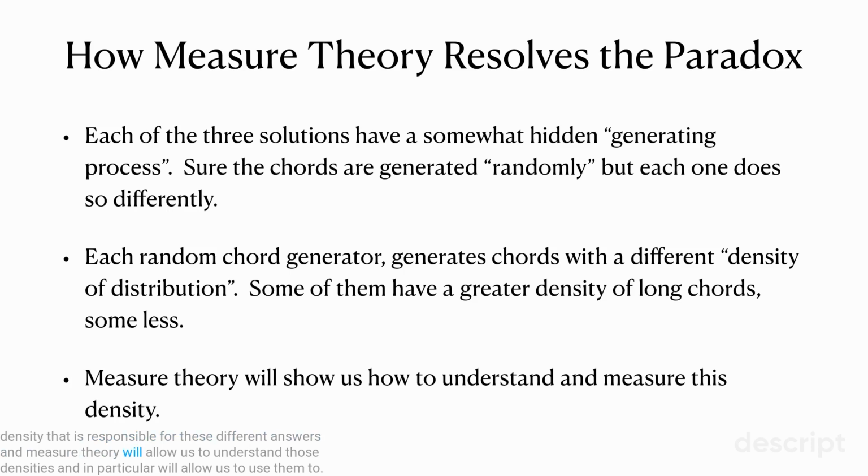And measure theory will allow us to understand those densities, and in particular, will allow us to use them to get probabilities that should agree with the solutions that we've found here. And so that is some illustration of the sense in which measure theory is needed for us to really, richly capture these sorts of probabilistic processes like is coming in this problem.